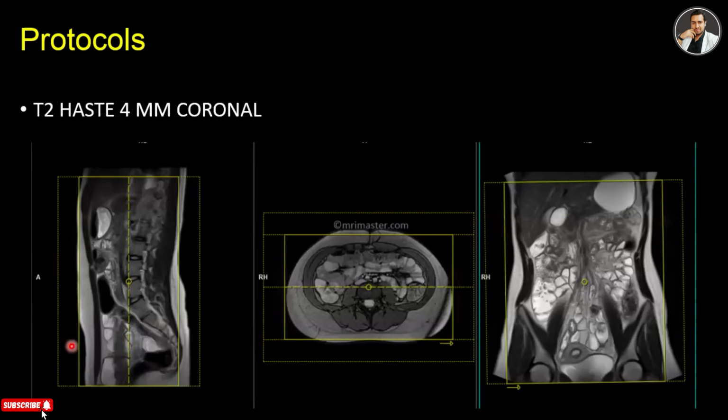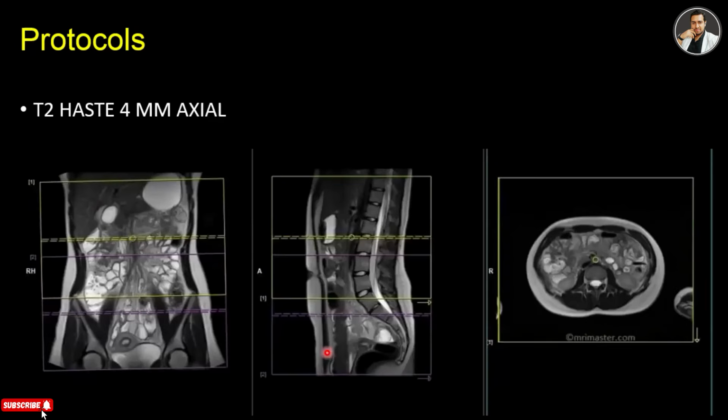Keep in mind that all the protocols are breath hold protocols. So before the protocol starts, make sure you ask the patient to hold his breath. For HASTE coronal, plan on the sagittal and axial images like the previous coronal TRUFI protocol. There is also a HASTE axial, and it is planned the same as the TRUFI axial.